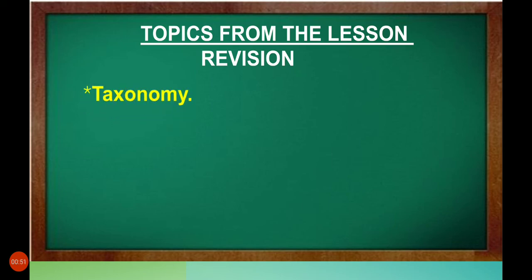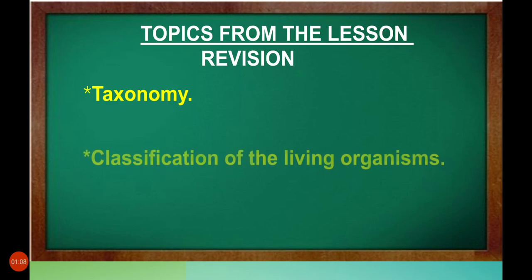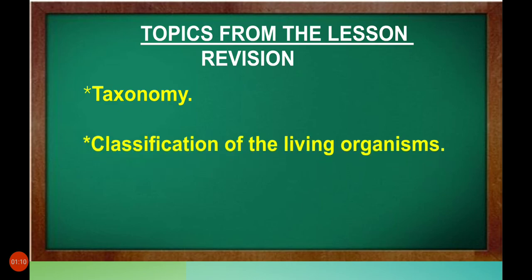Taxonomy. Taxonomy is the science of classification which makes the study of a wide variety of organisms easier. It helps us to understand the relationship among different groups of animals. Classification of the living organisms. Classification is the ordering of organisms into groups on the basis of their similarities, dissimilarities, and relationship.